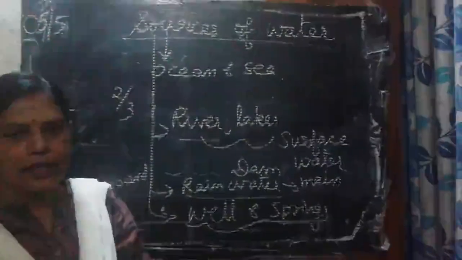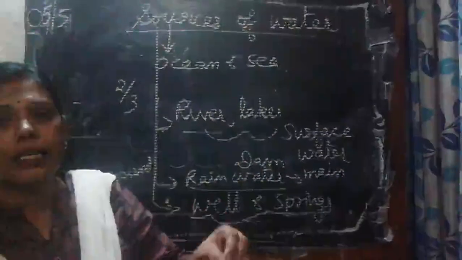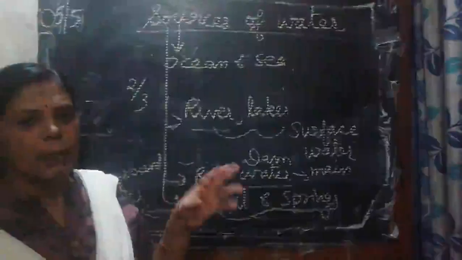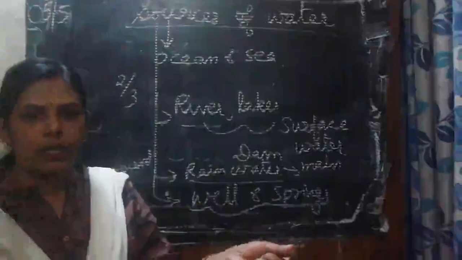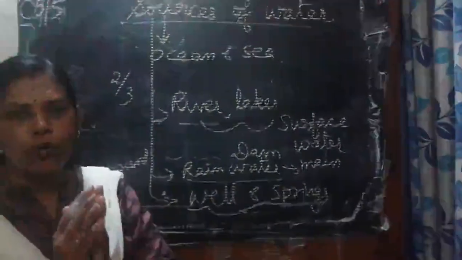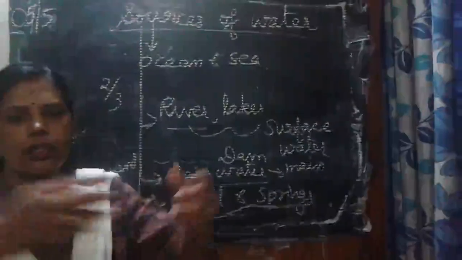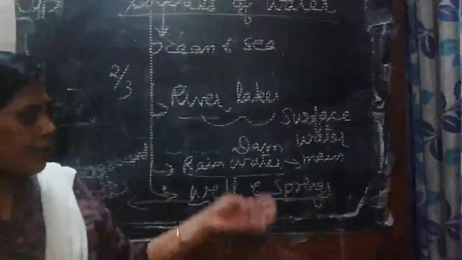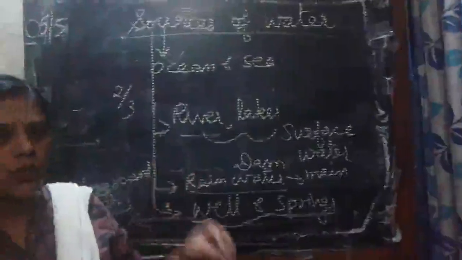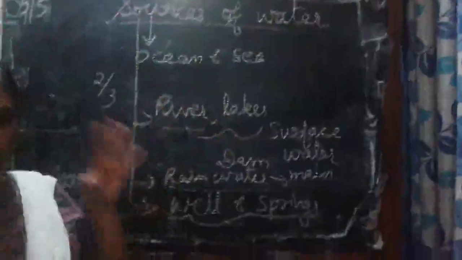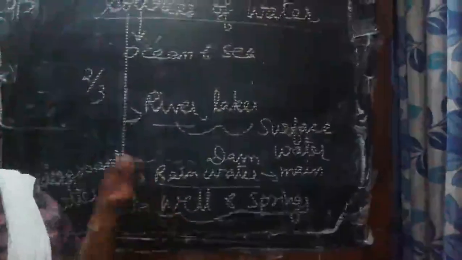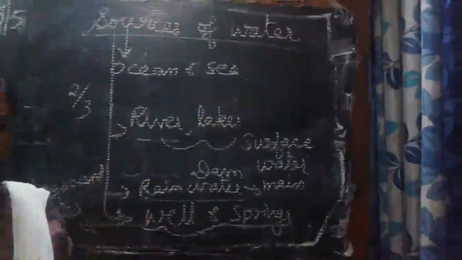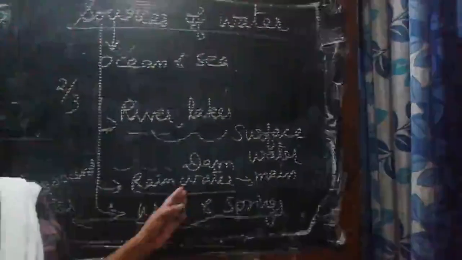Then it flows until it reaches a hard surface. Sometimes when we break the rock, that water comes out from between the rocks. That means that water was actually stored from the rain. Then wells, we are digging from the ground, then taking the water out through tube wells.